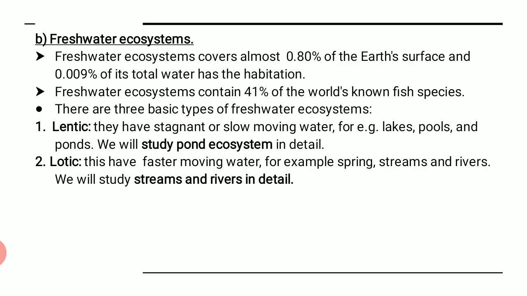And when we are talking about the lentic type of freshwater ecosystem, they have stagnant or slow moving water, for example lakes, pools and ponds. And we will be studying the pond ecosystem in detail. That means lentic is such an ecosystem which has stagnant or very slow moving water. Stagnant means sthir, right? In which there is not much movement. In short, it is not flowing water.